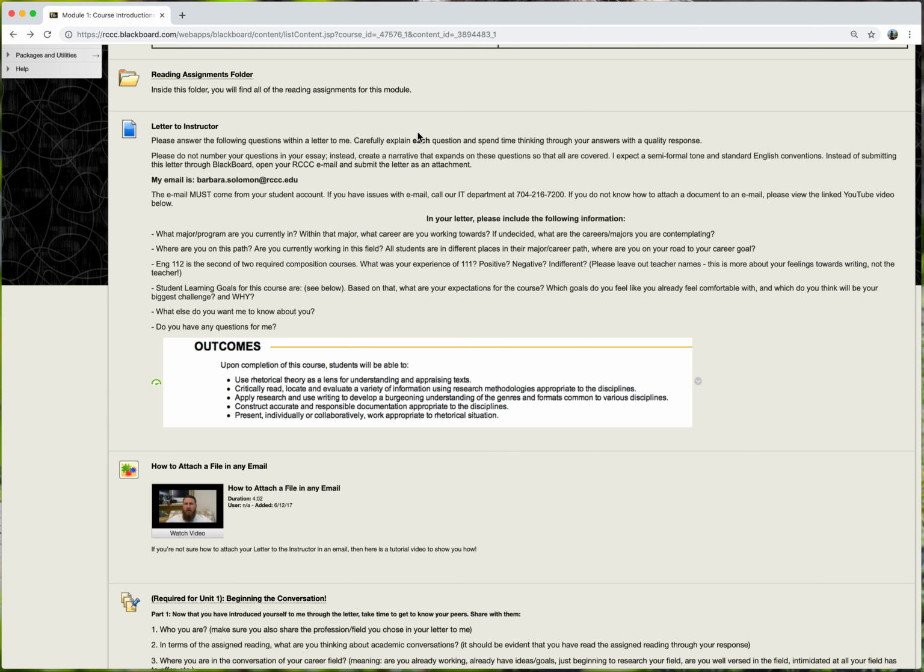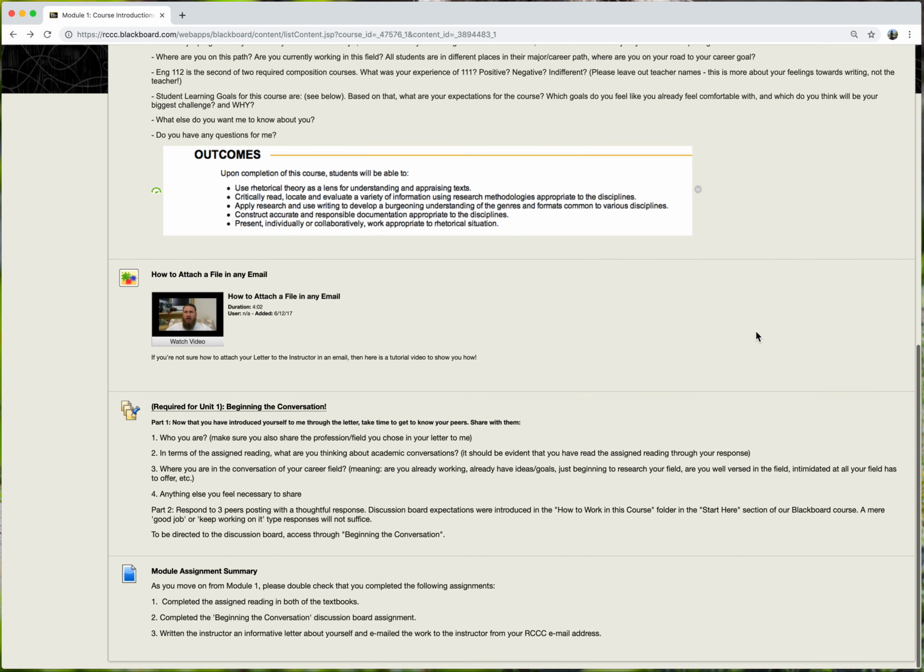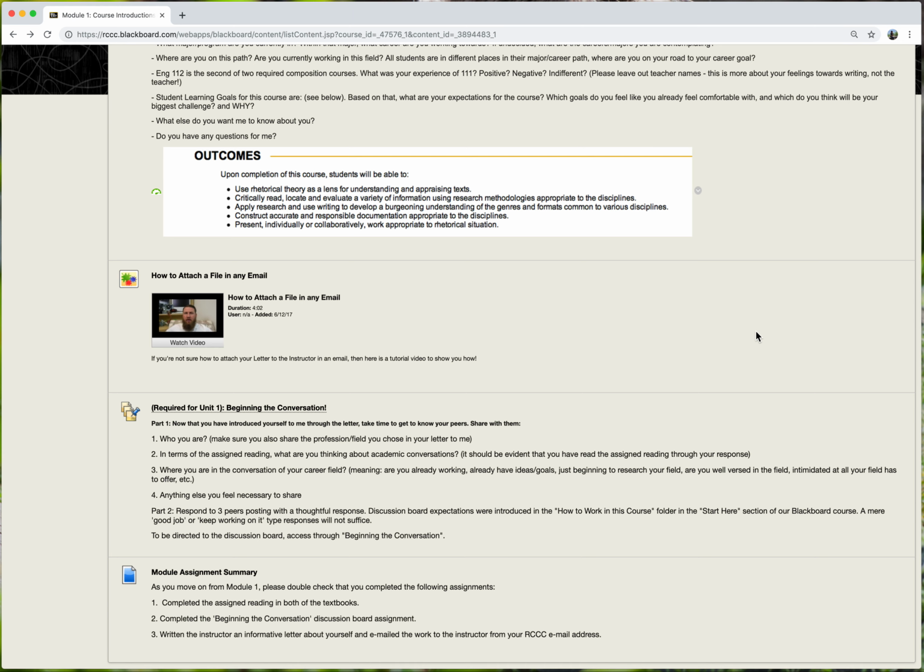So after that, if you're having trouble, I've given you a link as far as how to attach any file in an email. I think this gives you a good overview of how to do that. So please let me know if technology is something that is a challenge to you. Let me know that on the front end, because I understand technological problems happen, but if you leave yourself enough time on the front end, you can avoid turning things in late because you've experienced a tech problem.